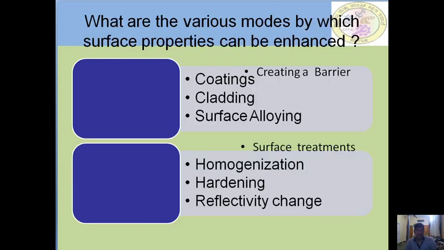What are the various modes by which the surface properties can be enhanced? Creating a barrier. By creating a barrier, you can apply coatings, cladding, and surface alloying. You can achieve it by this mode. And by surface treatment alone, you can use homogenization, hardening, and reflectivity change.